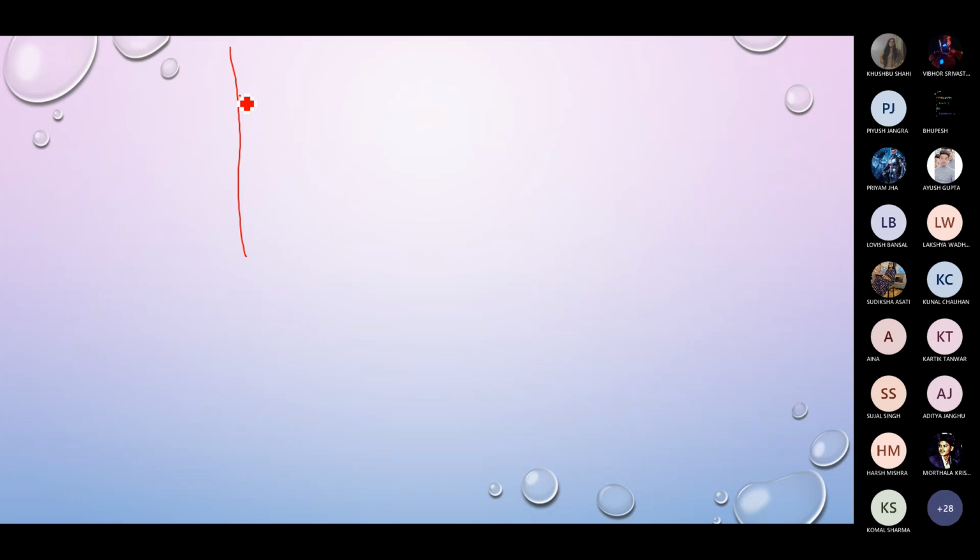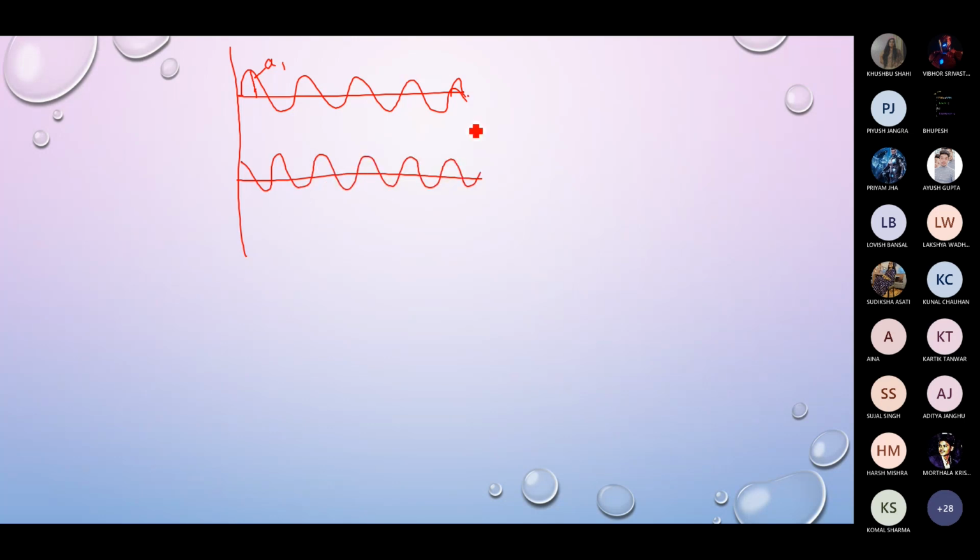This is the first wave, and let's say A1 is the amplitude of this first wave, and let's say we have another wave whose amplitude is A2, and let's say the phase difference between these two beams is delta.